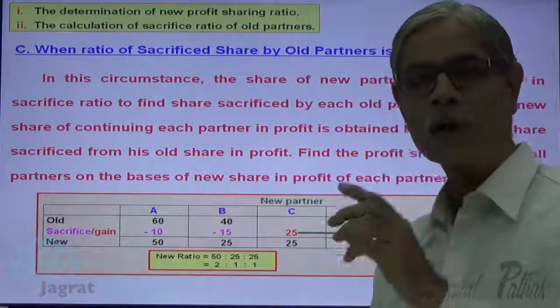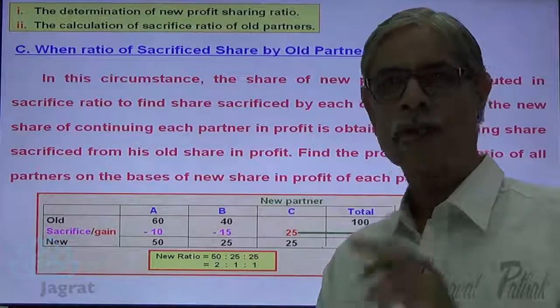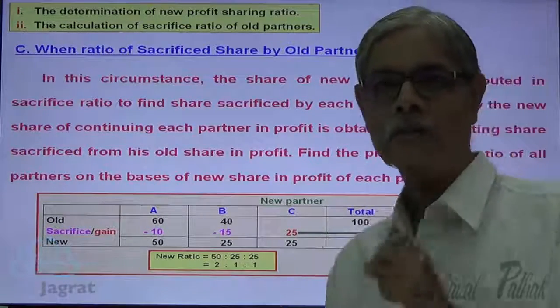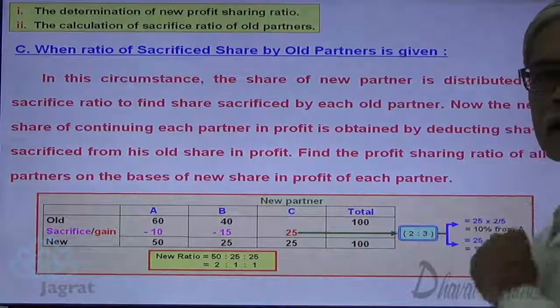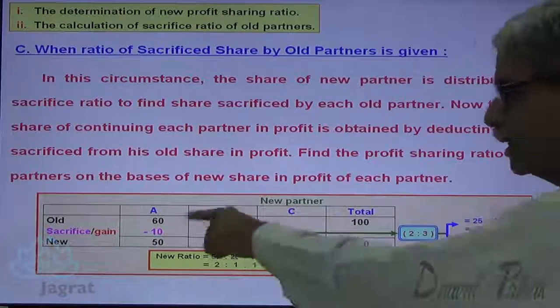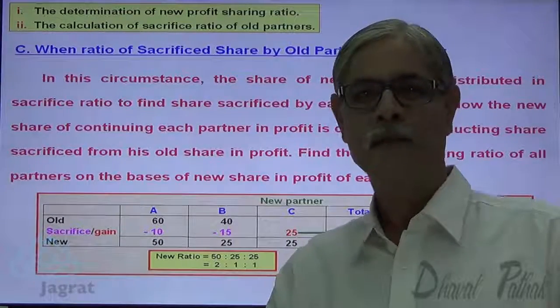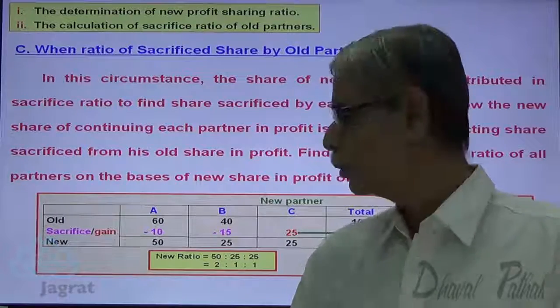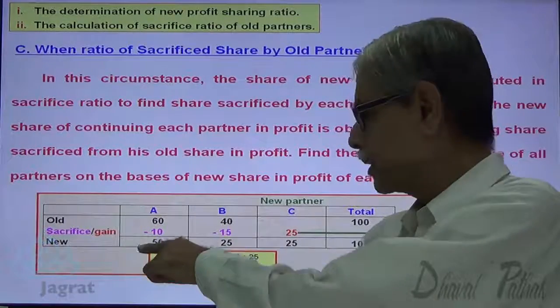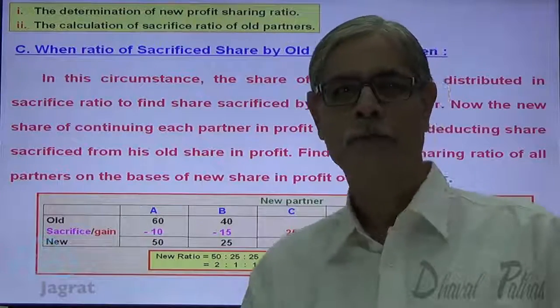Now, when you are not given the proportion in which the sacrifice is made, you have to presume that sacrifice has been made in the old ratio. But in this sum, you are given the sacrificing ratio. So you can work out the share sacrificed in this fashion and you can find out the new profit sharing ratio. Now this is how we have worked out this 10% and 15%. We have worked out the new profit sharing ratio, that is 2:1:1.